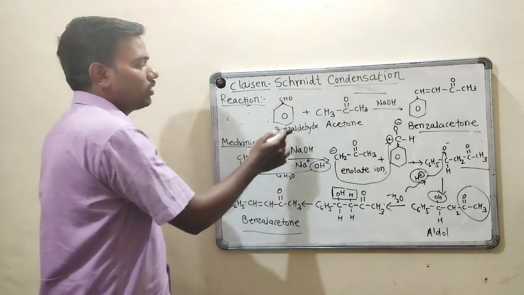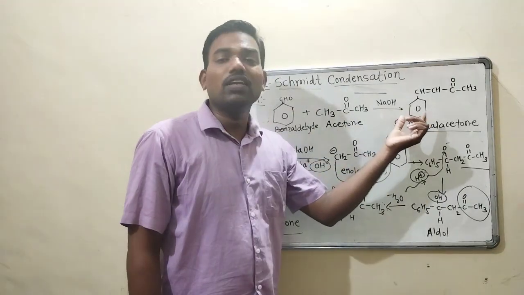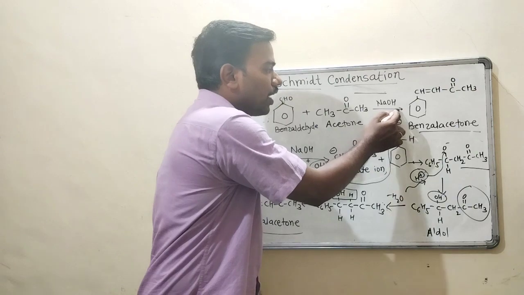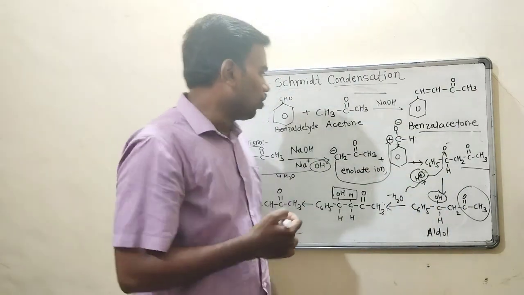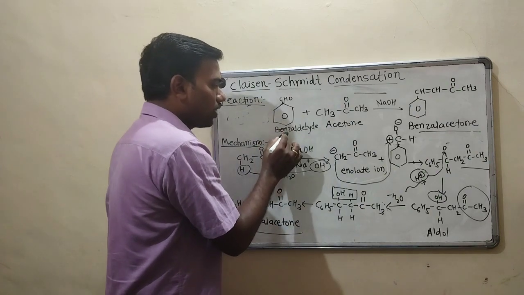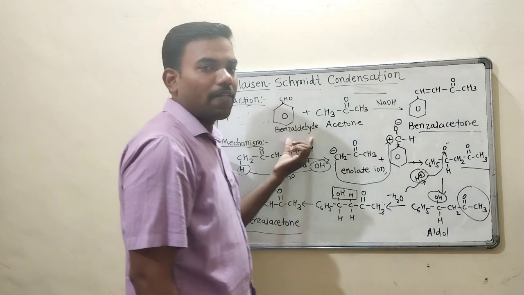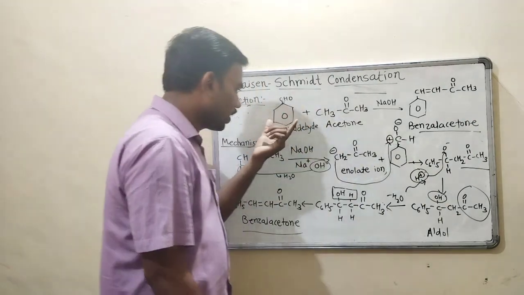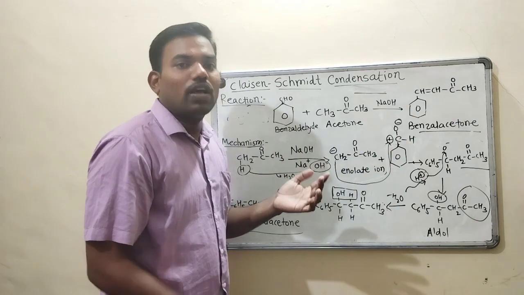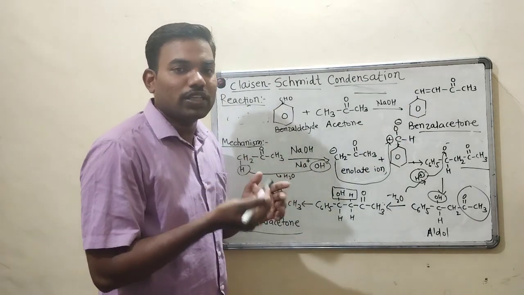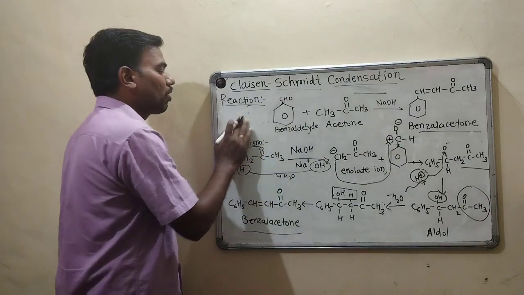So what is the reaction? Benzaldehyde reacts with acetone in presence of NaOH to form benzyl acetone. As you are seeing here, what is alpha hydrogen? See, alpha hydrogen is attached to the alpha carbon. So what is alpha carbon?